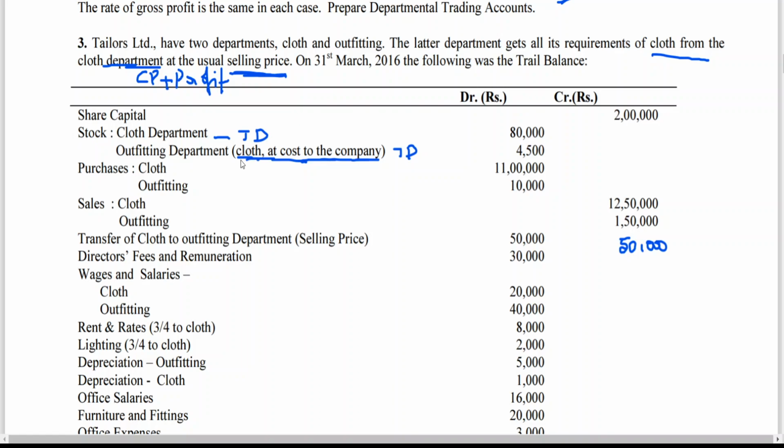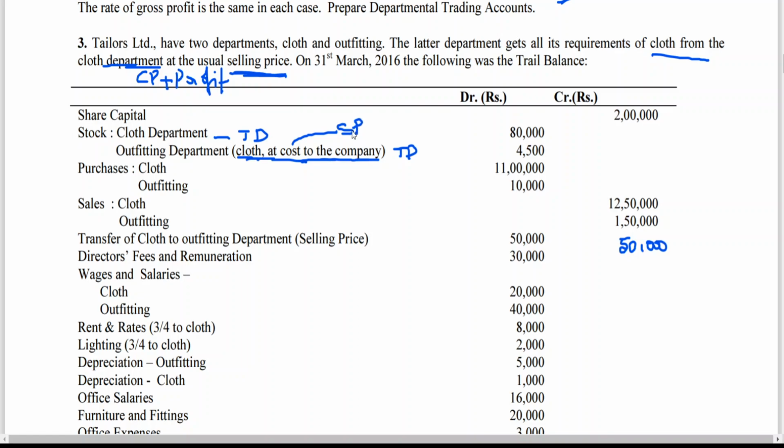The outfitting department is getting cloth at which price? Selling price, but he has given cost price. So whenever you prepare the department-wise account, the selling price of the cloth department will become the cost price of the outfitting department. He is giving cost to the company, meaning from where they are getting the stock, the cloth department. That means this cost price I have to convert into selling price.